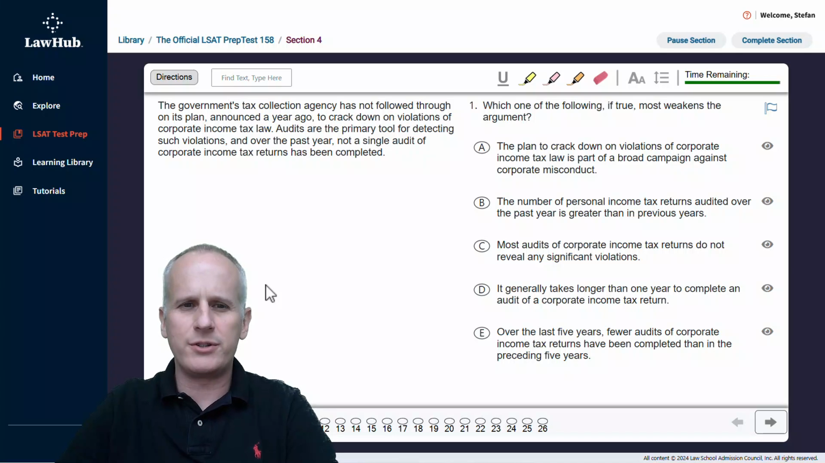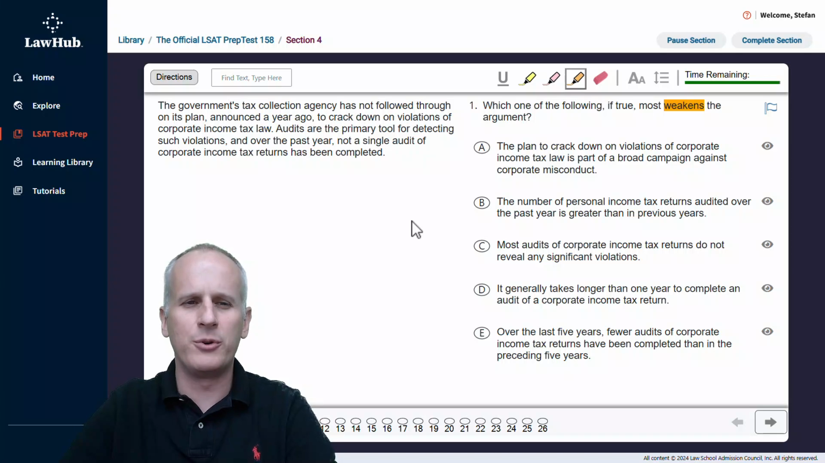Here we are at question one of the final section of Prep Test 158, section 4, the third logical reasoning section. As we begin, we're going to select one of the highlight tool colors, it doesn't matter which one, before engaging with the question stem to begin working through this problem. So question one reads, which one of the following, if true, most weakens the argument? So we're being asked to find something that will weaken whatever the argument is on the left-hand side.